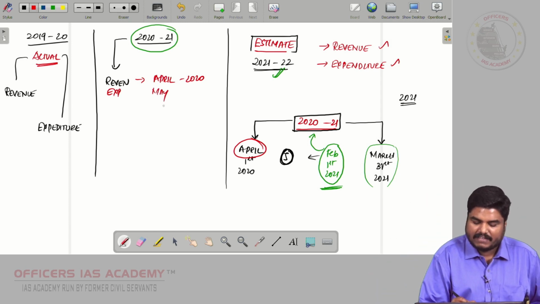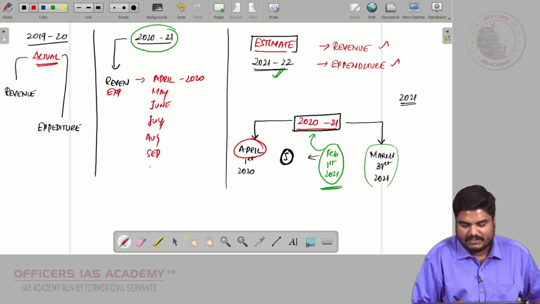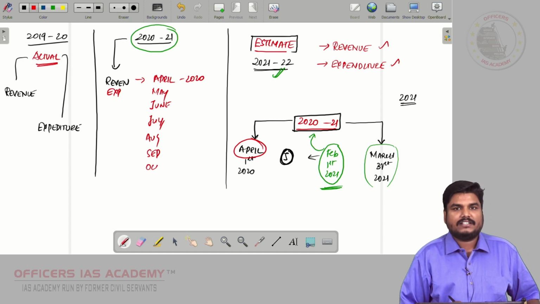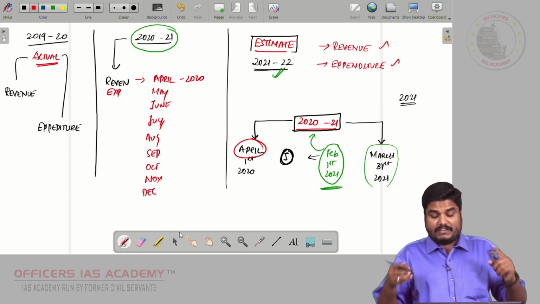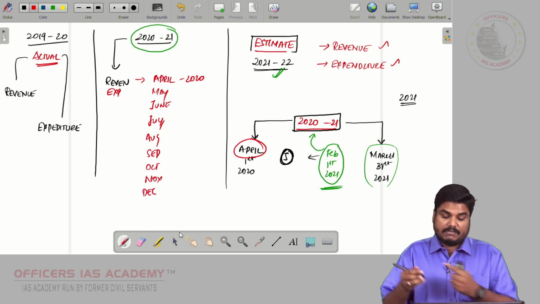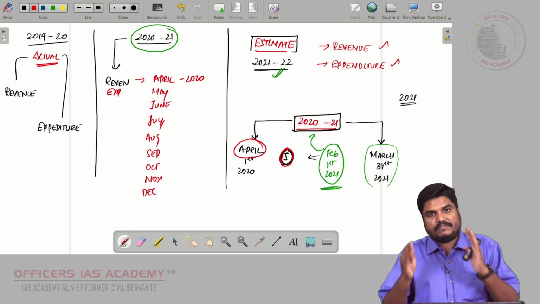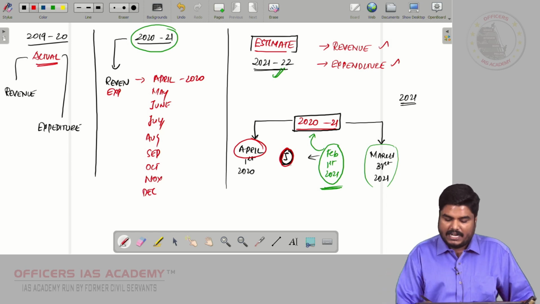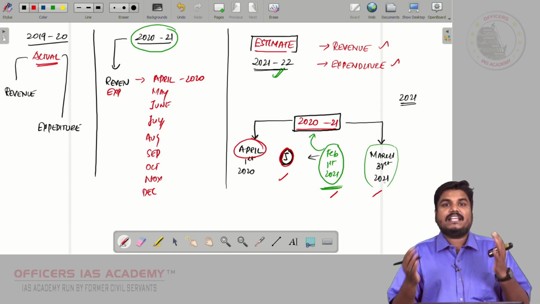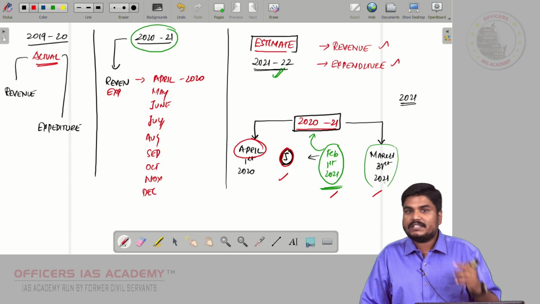May, June, July, August, September, October and November data are available, and let us assume December is also available. But the Finance Minister is going to start the budget preparation in the month of January. So January, February, March data, what was the revenue and what was the expenditure, the Finance Minister may not have.